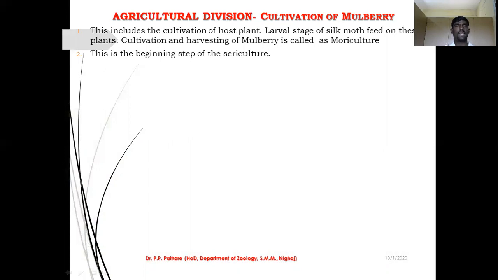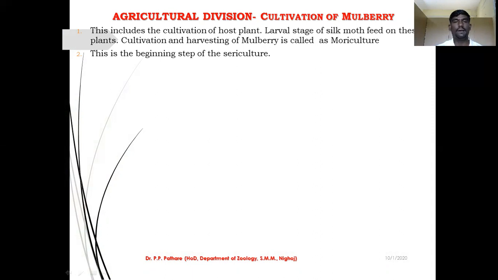So what is the agricultural division? First, the agricultural division is the cultivation of mulberry plants, or growing of mulberry plants. This includes the cultivation of the host plant.